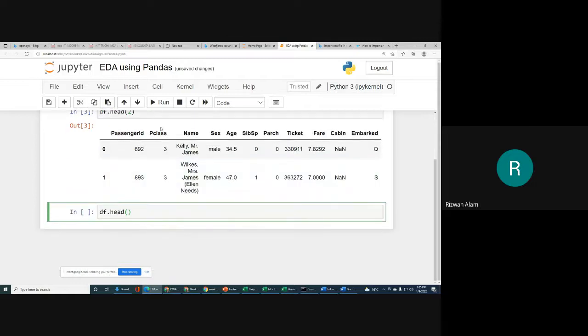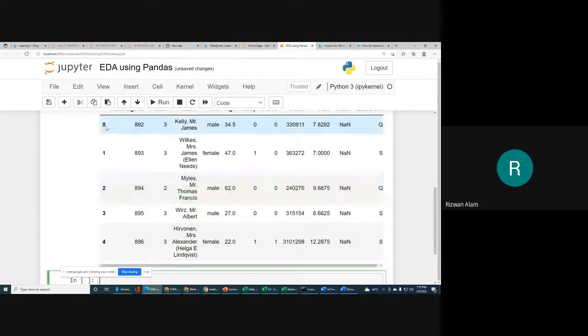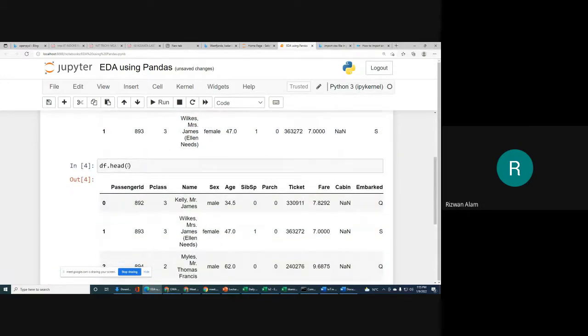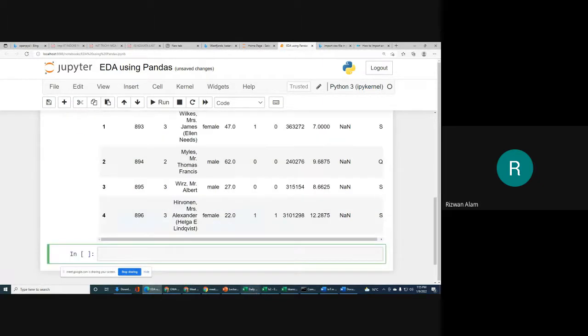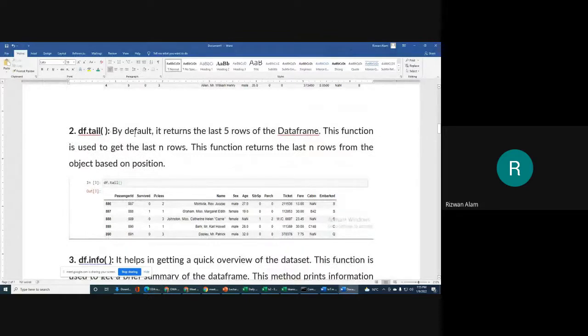You will write like this, then it will show you the first 5 rows: 0, 1, 2, 3, 4. Otherwise, if you write 1, 2, 3, then that number of records will be displayed. Next, we can use df.tail if you want to see the records from the end.